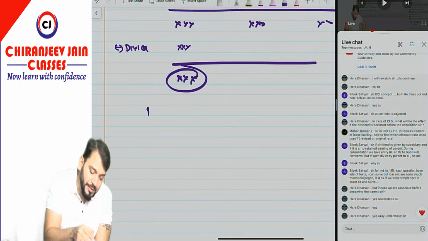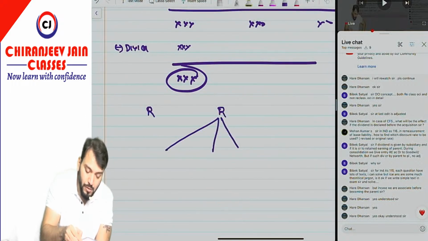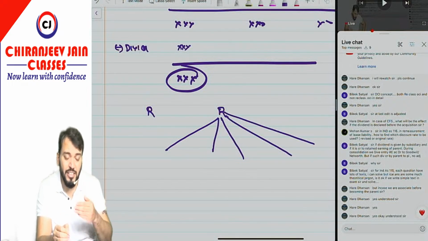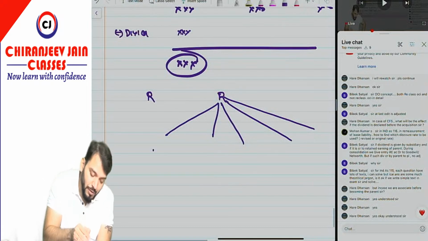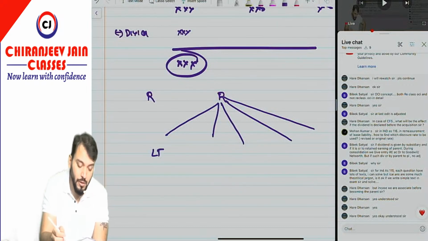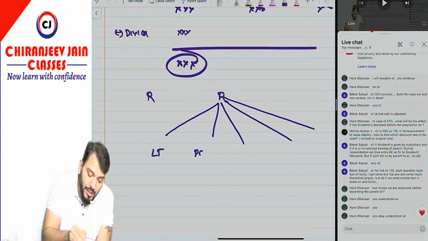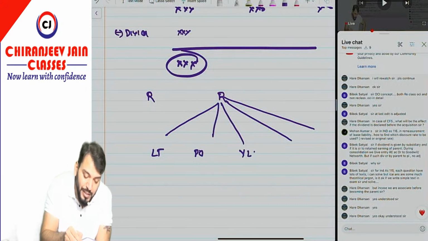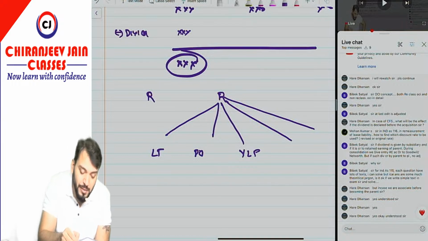Whenever there is a remeasurement, it can be of different cases. First, there can be remeasurement of lease term, or remeasurement of purchase option price, or remeasurement of variable lease payment, or remeasurement of residual value guarantee.